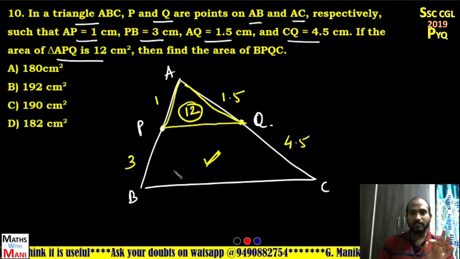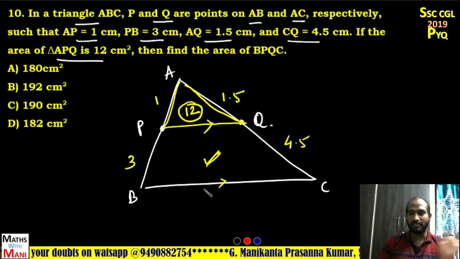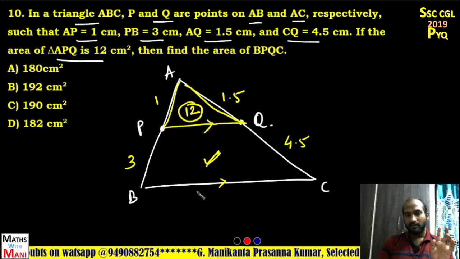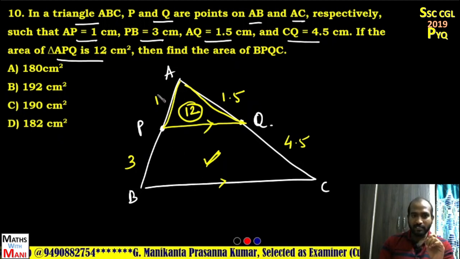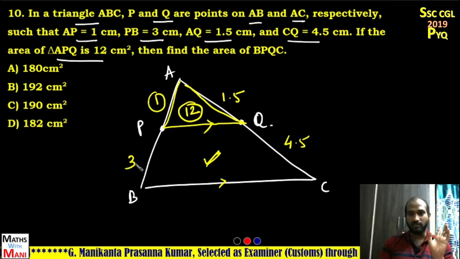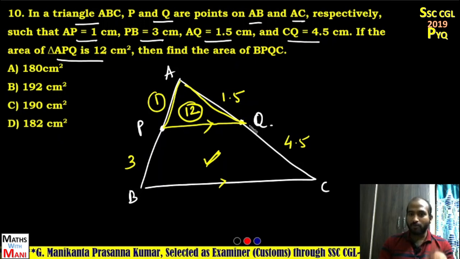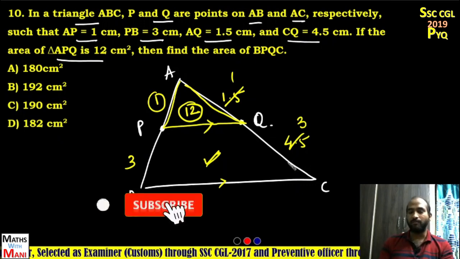In the question, please tell me whether it is given or not: PQ is parallel to BC. Is it given or not? No, it is not given. But here one thing is given. AP is 1 and PB is 3. That means AP by PB is 1:3. And AQ is 1.5 and QC is 4.5. That means 1.5 ones and 1.5 threes. That means AQ by QC is also 1:3.